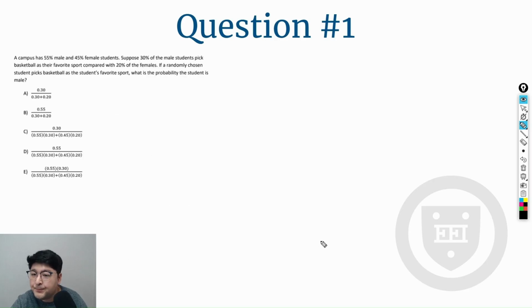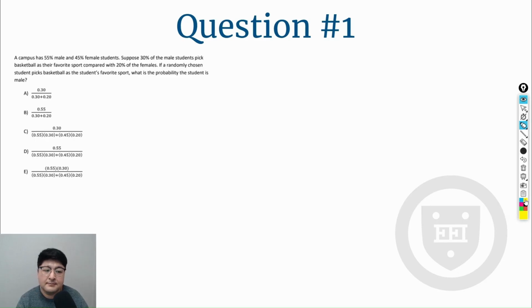Okay, so the question says a campus has 55% male and 45% female students, and 30% of the male students picked basketball, and only 20% of the females picked basketball as their favorite sport.